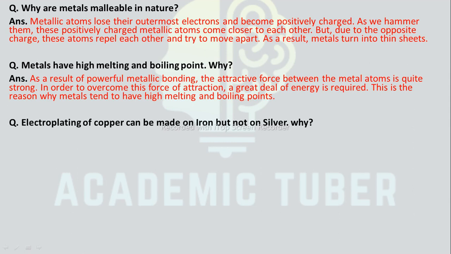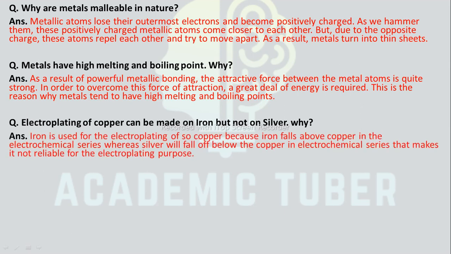Electroplating of copper can be made on iron but not on silver. Why? Iron is used for electroplating of copper because iron falls above copper in the electrochemical series, whereas silver falls below copper in the electrochemical series. That makes it not reliable for electroplating purposes.